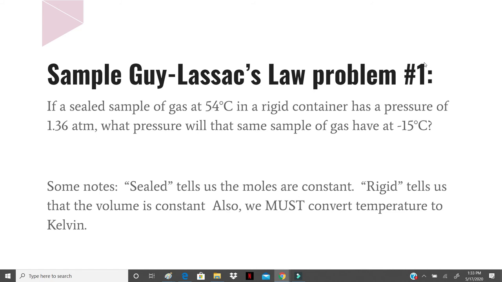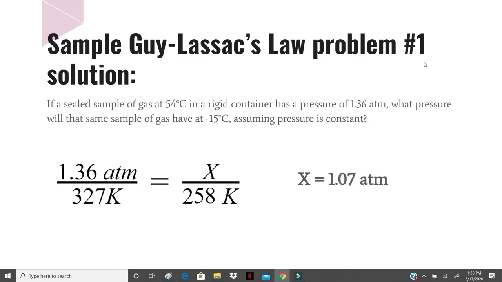If we have a sealed sample of gas at 54 degrees Celsius in a rigid container that has a pressure of 1.36 atmospheres, what pressure will that same sample of gas have at negative 15 degrees Celsius? So a couple of notes about this question. Once again, that word sealed tells us that the number of moles is constant. Rigid tells us that the volume is constant. Again, anytime we have a rigid container, that's something like steel or glass, it's not flexible, it's not changing. And a reminder, yet again, we must convert temperature into Kelvin.